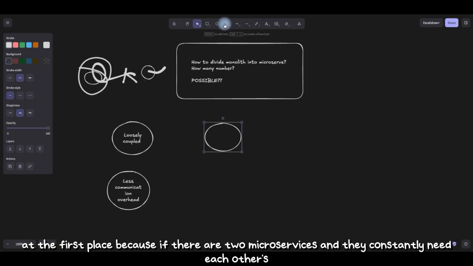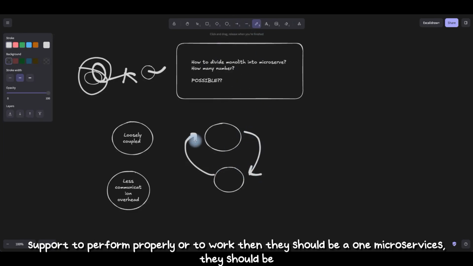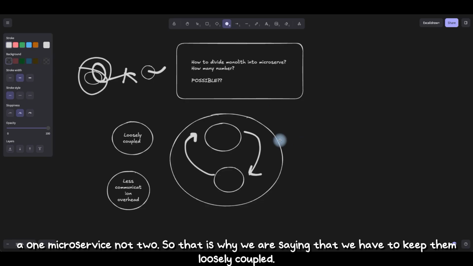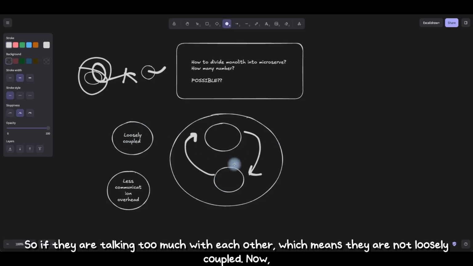Because if there are two microservices and they constantly need each other's support to perform properly or to work, then they should be one microservice, not two. That is why we are saying that we have to keep them loosely coupled. If they are talking too much with each other, it means they are not loosely coupled.